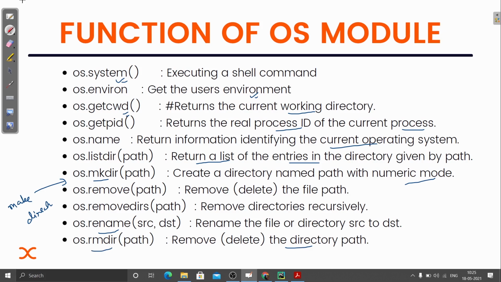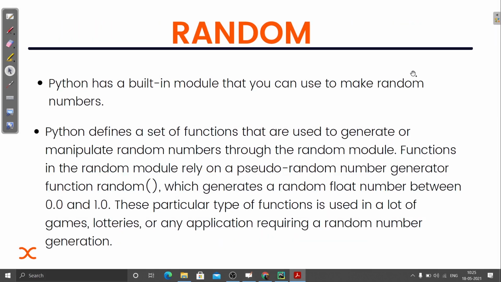Okay. So I have given you a rough idea. Obviously you need to go and work with these important functions so that it will be more clear to you all. Now we are going to see this very important module, and we have also seen this module when we were creating the mini project that was generating a random number.